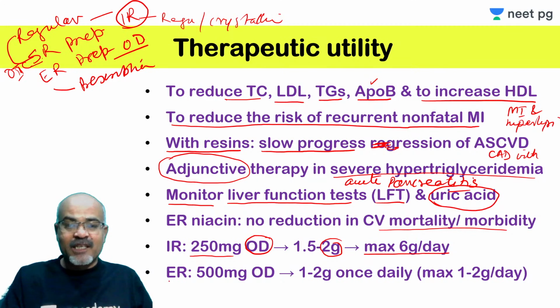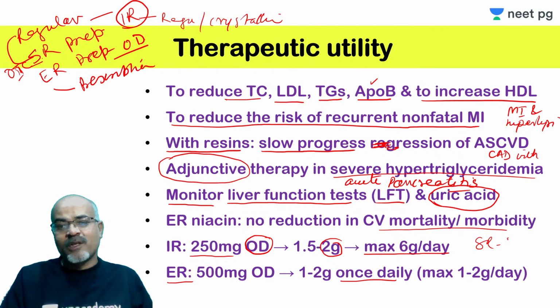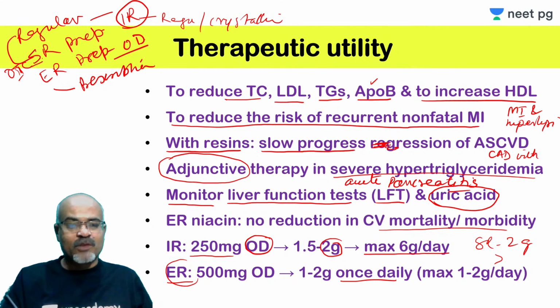But extended release or sustained release are given maximum up to 2 gram. Extended release is once daily, but sustained release is maximum 2 gram. If you use more than 2 gram, then there is a risk of hepatotoxicity. This is to be taken at bedtime every day and can be used up to doses of 2 gram.